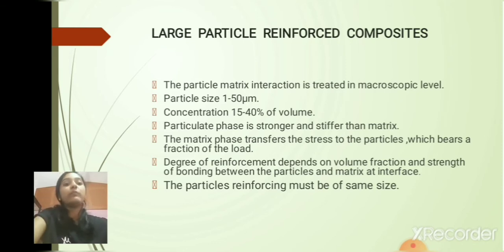As we have seen in the above example of concrete, the cement is the matrix and the particles added are sand and gravel, which take the concentration 15 to 40% of the volume, and the particulate phase is stronger and stiffer than the matrix. In that example, the sand and gravel are stronger and stiffer than the cement, which takes the matrix form.